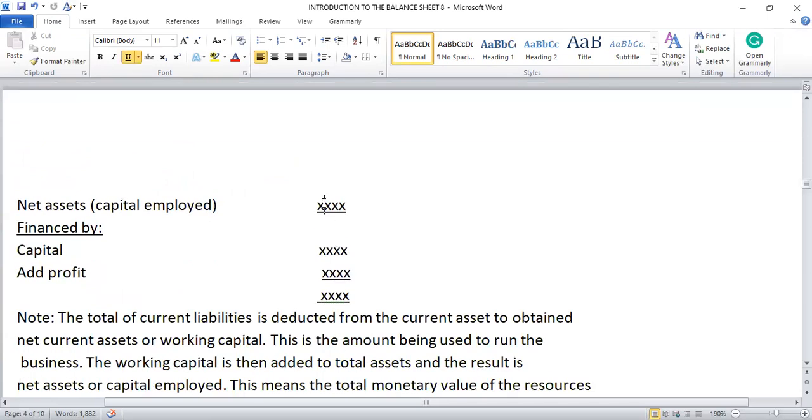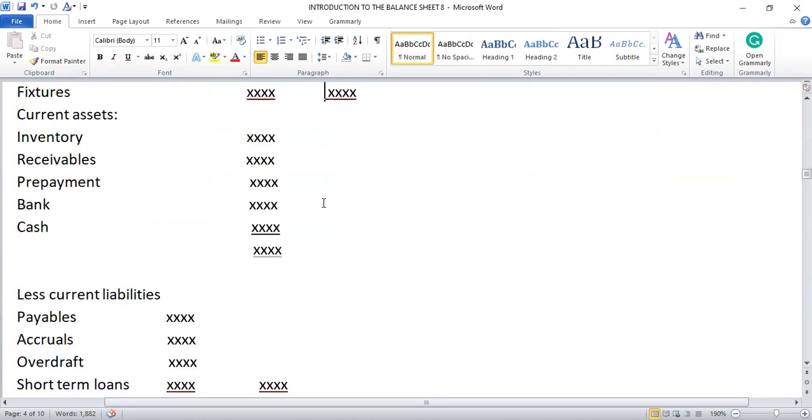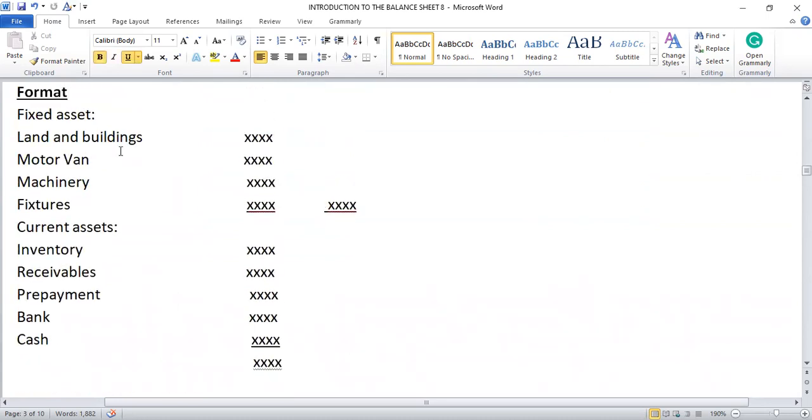Let me go over this again so that it is well understood. We have the fixed assets: land and buildings, this amount; motorbike, this amount; machinery, this amount; fixtures, this amount. So the total will give us fixed assets or non-current assets of this figure. Then we have the current assets, which are inventory, receivables, prepayment, bank, and cash, each this amount. The total will give us the total of current assets.